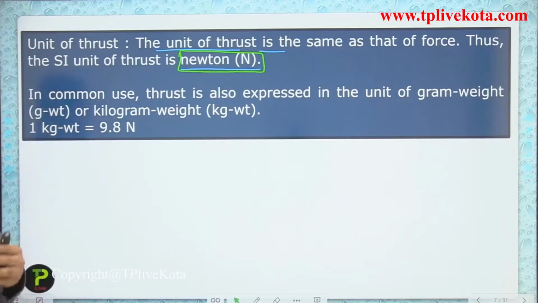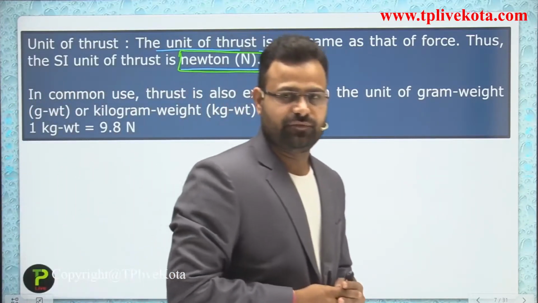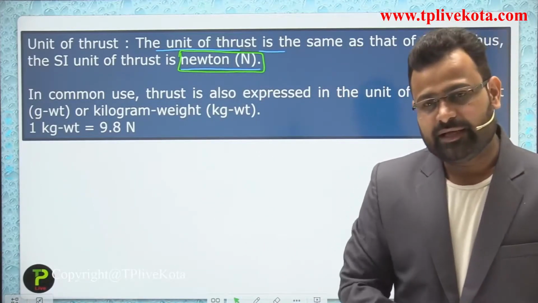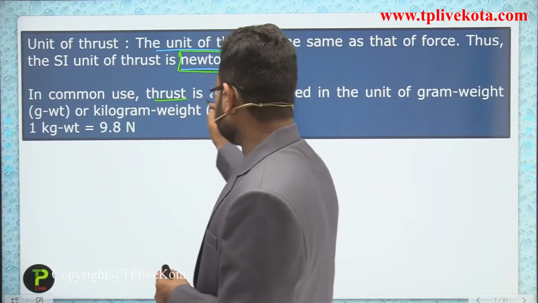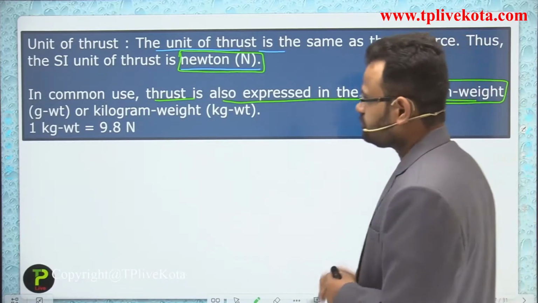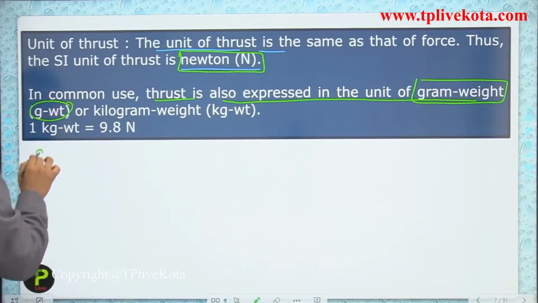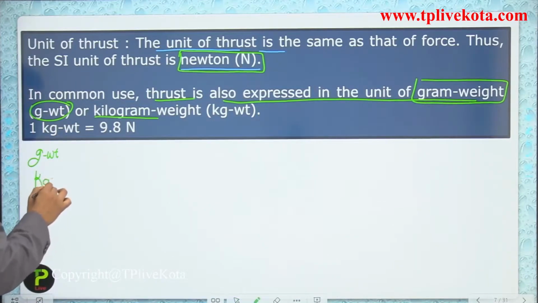Whenever we discussed the gravitation chapter, we used two different gravitational force units, the gram weight and the kilogram weight. Similarly, the same units are used here. In common use, thrust is also expressed in units of gram weight and kilogram weight.